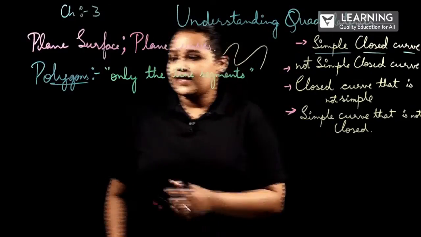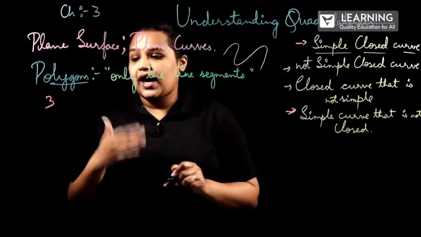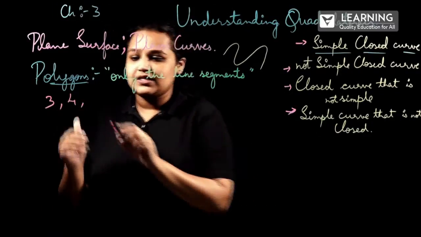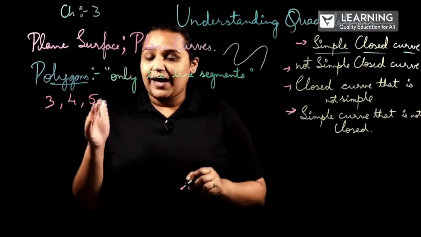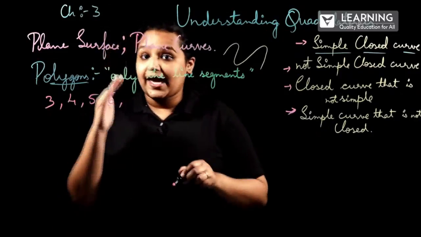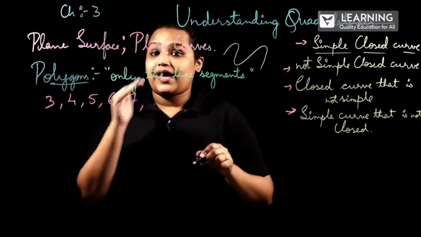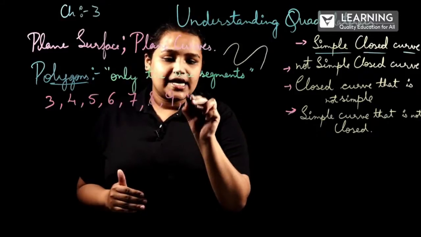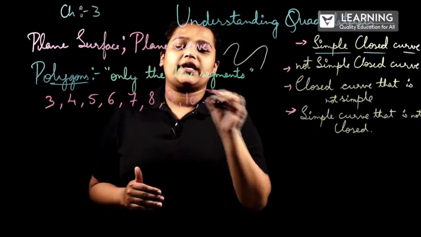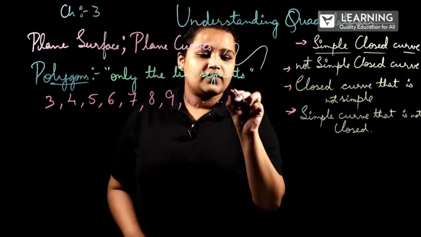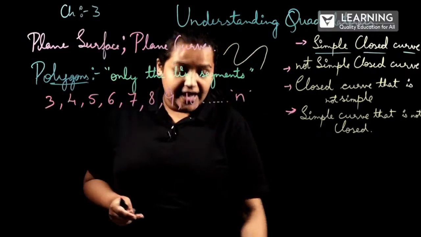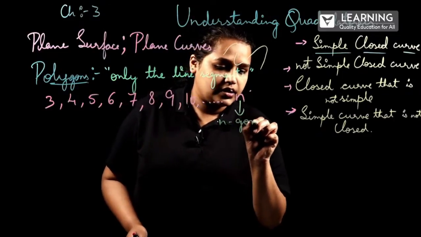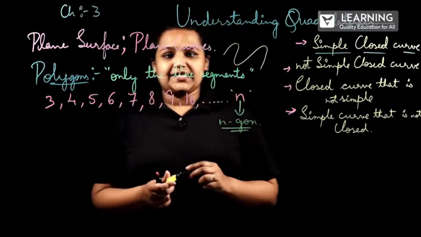If the sides are 3, it is a triangle. 4 sides, it is a quadrilateral. 5, pentagon. 6, hexagon. 7, heptagon. 8, octagon. 9, nonagon. 10, decagon. It goes on like this. If the number of sides are n, then it will be an n-gon. So this is how we'll be writing.